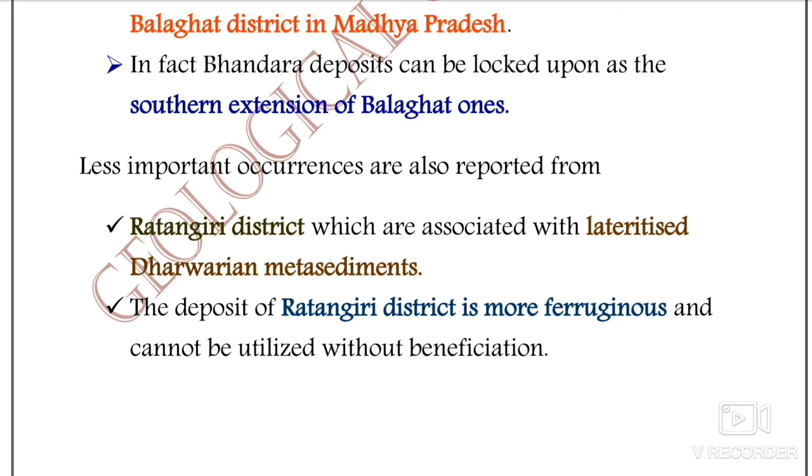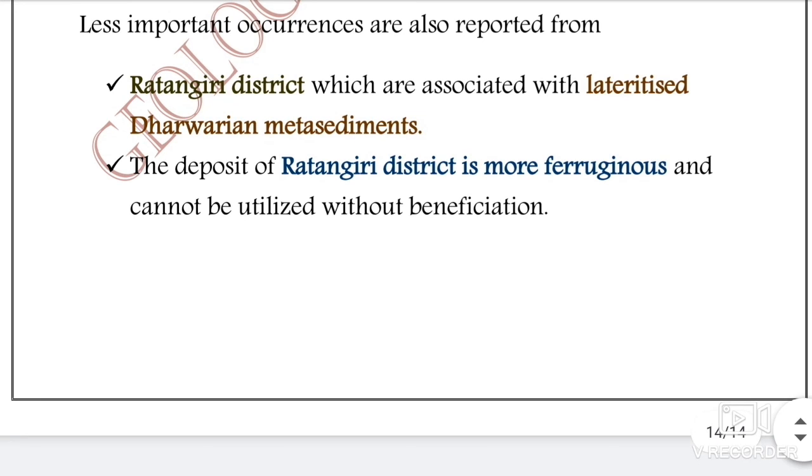Means the manganese ore of Ratnagiri district is of a ferruginous type. So in order to use that ore, we will have to put it into the beneficiation process. Okay, so this was the distribution and occurrence of manganese deposits in India.